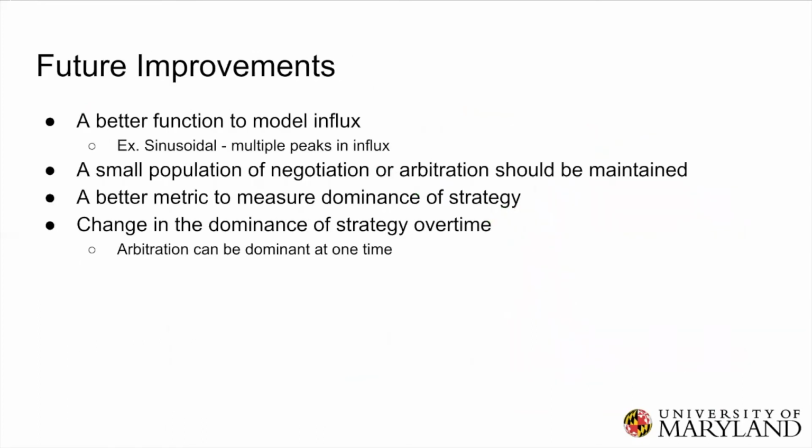Some future improvements for our model would be that we could choose a different base function to model with. So we can use a sinusoidal function, which has multiple peaks of influx, as opposed to ours that really has only one. And a small population of negotiation and arbitration can be maintained, because right now in our functions, the negotiation and arbitration groups die out and then they have a population of 0 eventually. And we could also use a better metric to measure the dominance of strategy. And we can also change the dominance of strategy over time. So for example, arbitration can be dominant at one time, but then negotiation can be dominant later.